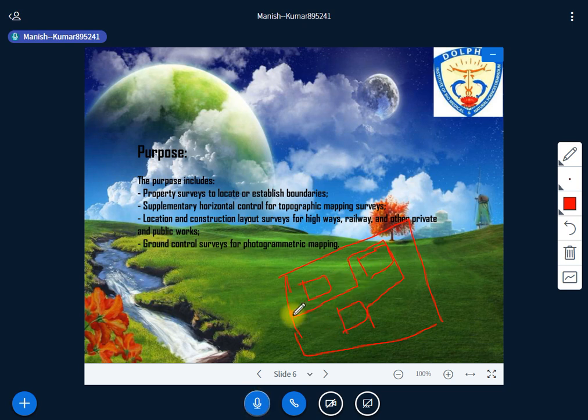So as a surveyor, if you are working in the field, you have to follow this traverse method, right? So have you understood why we are supposed to do the traverse? Again I'm repeating, listen carefully.